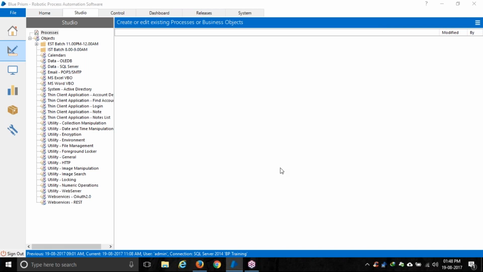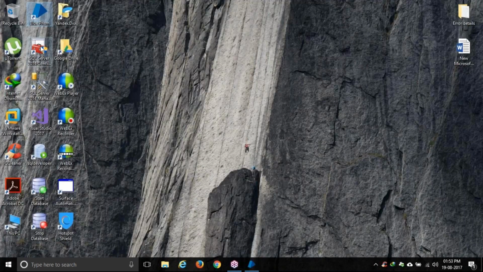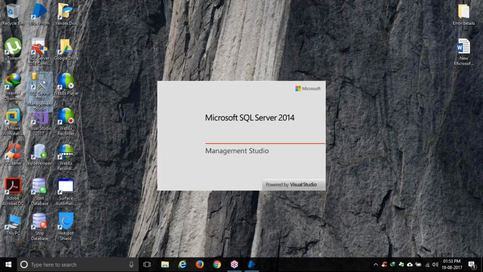Okay, so on top of that, when Blue Prism is configured, if I just go into this SQL Server, you'll understand what tables it is creating.